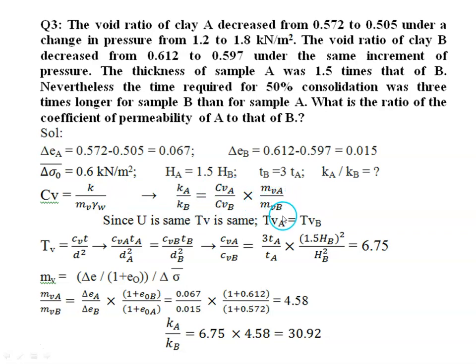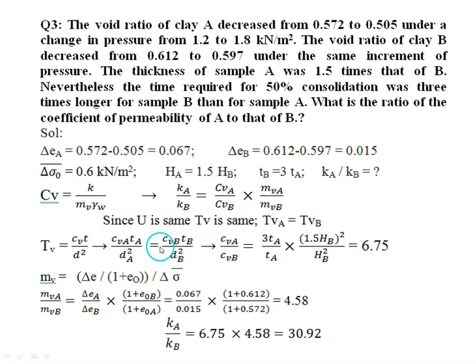So here we are not taking Cv as constant because they are of different samples. So coefficient of consolidation will be different. For the same soil, if it is under different conditions, then we need not take this parameter because coefficient of consolidation will be same for the same soil.